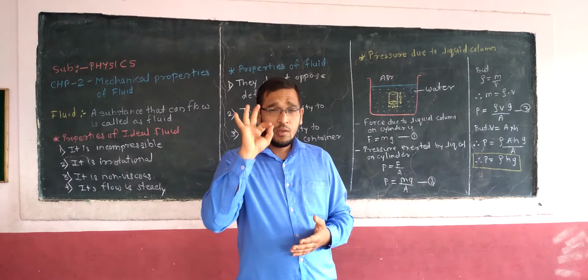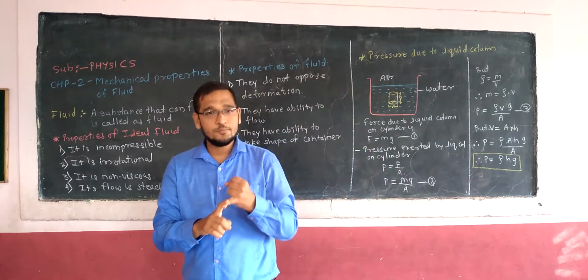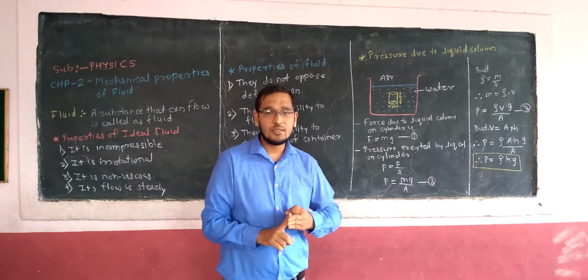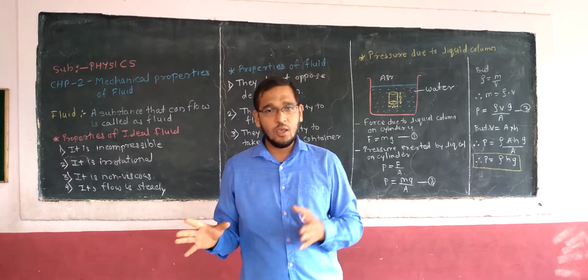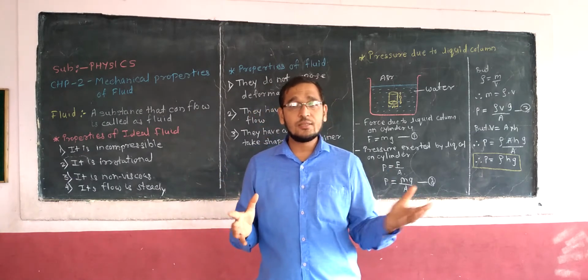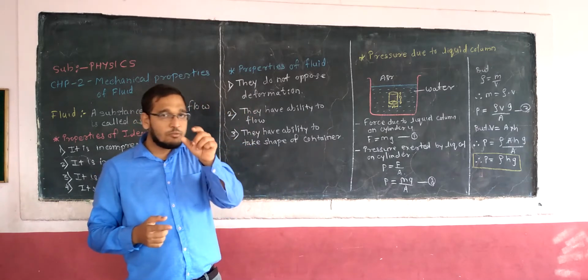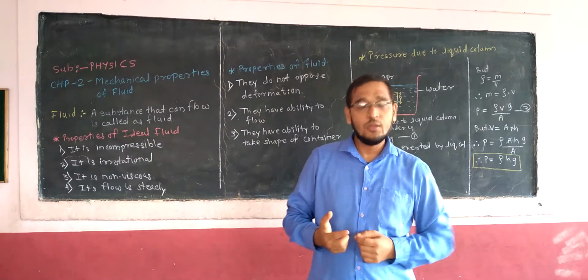So we consider only three types of matter, that are solid, liquid and gas, which you have been studying as the three states of matter since standard 5th or 6th. The fourth one is plasma, that is between the liquid and the gas. That is the fourth state of matter.